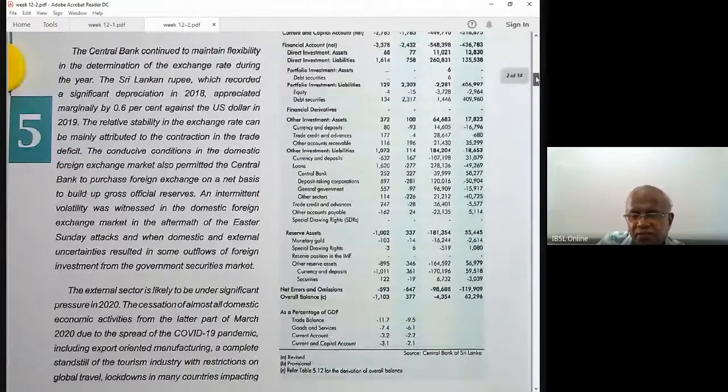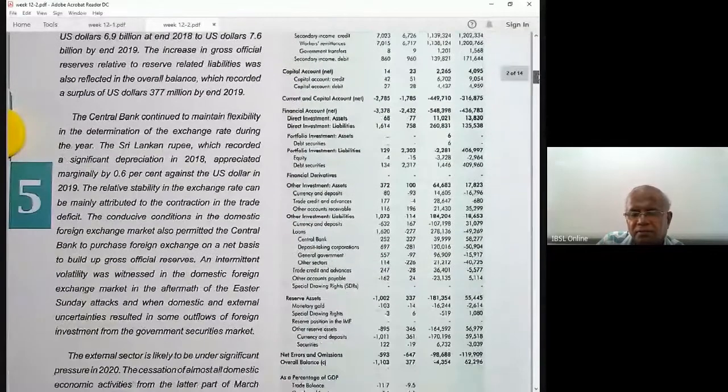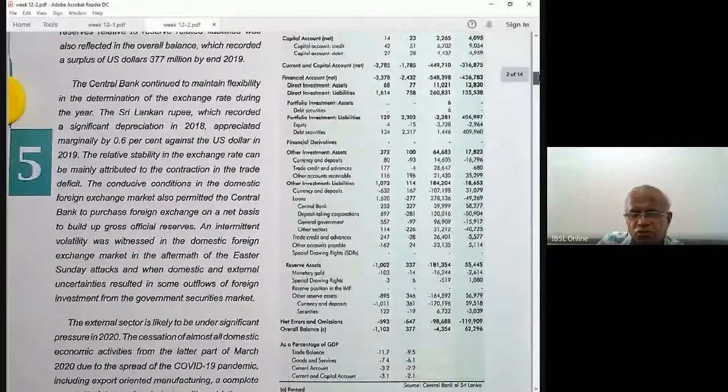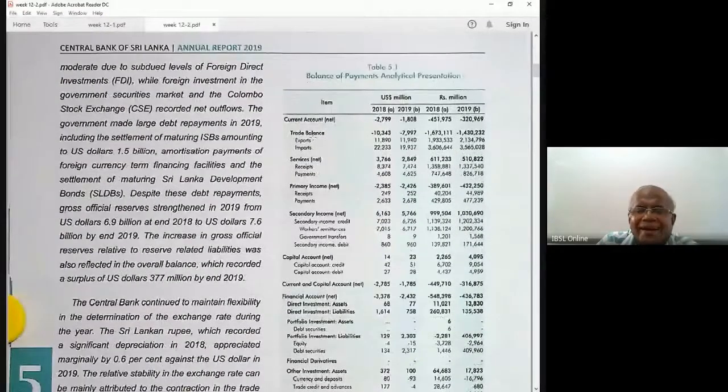That's a deficit, surplus, deficit. So these are in rupees. For example, in 2018 you had a balance of payment deficit, an overall deficit. Then in 2019, a small surplus, in rupee terms, of course, because we will concentrate on dollars, right? Now we have the sub-accounts: trade account, service account.